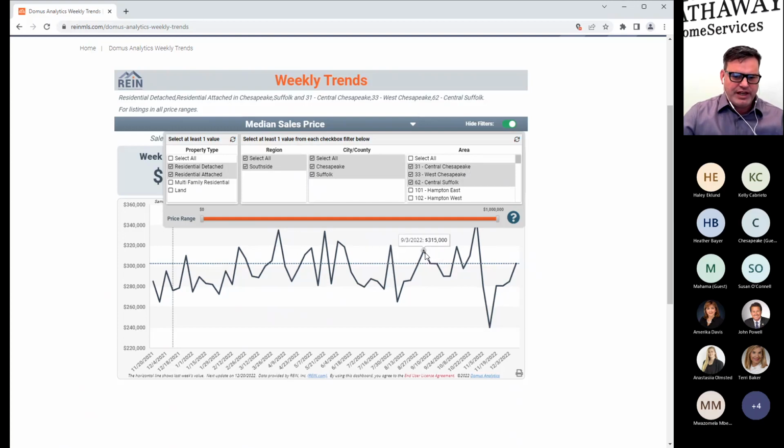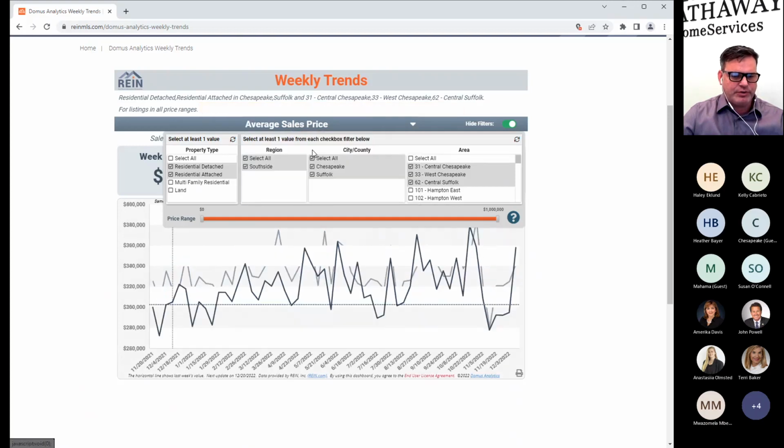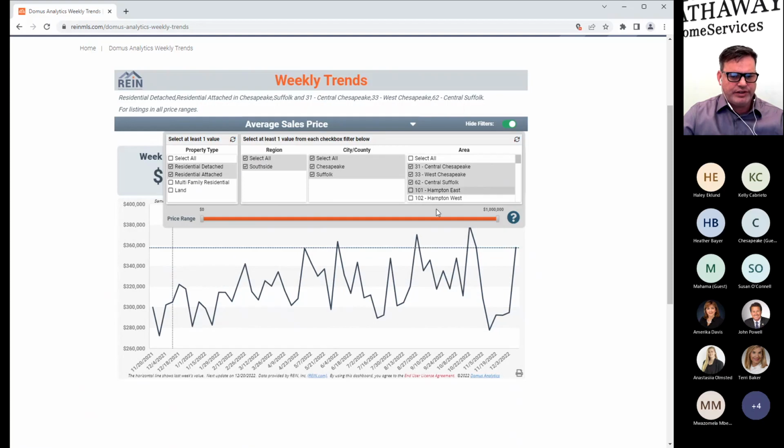And there's your numbers, and you can see your little bar graph. And we go back on this one from 11/20/21 to 12/3. And if I go over here and say, well, let's change this and let's do the average sales price, all of these hold, and there's now my average price. Again, the limitation on this, though, is going to be $1 million. So 0 to 1 million.